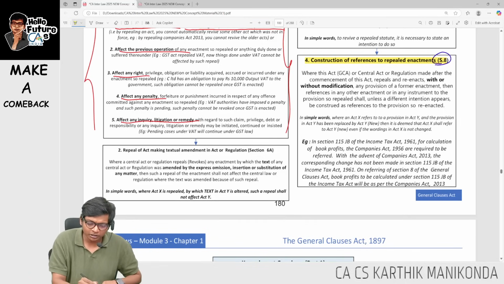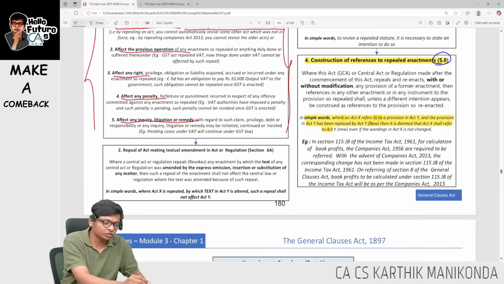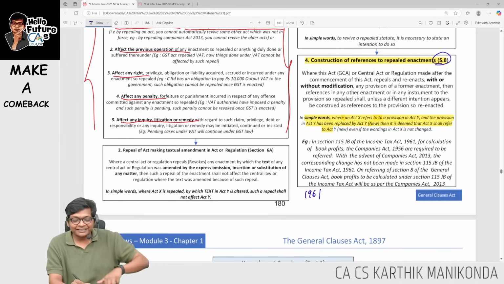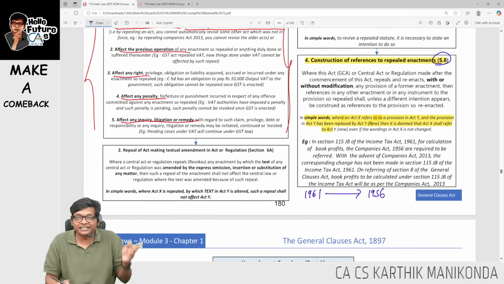This talks about, in simple words, where an Act refers to a provision in Act Y, and Act Y has been replaced by new Act Y, then it refers to the new Act. For example, simply I'll give an example. We have Income Tax Act 1961. In Income Tax Act 1961, they will tell you to compute net profit as per Companies Act 1956.